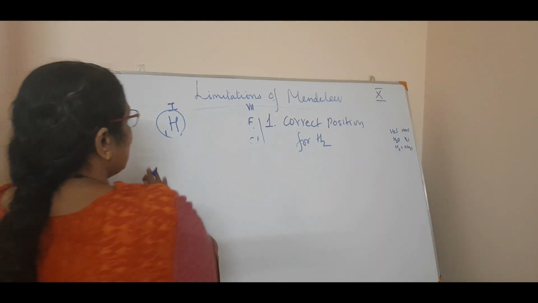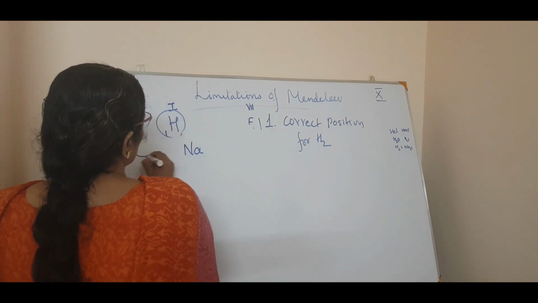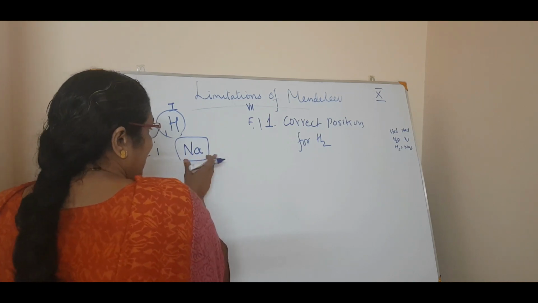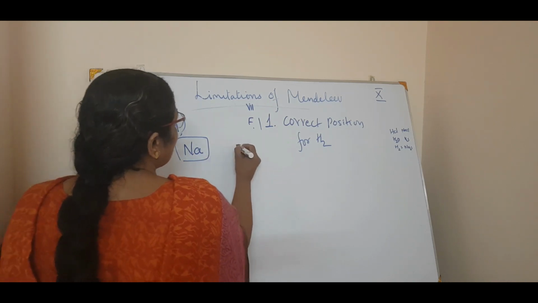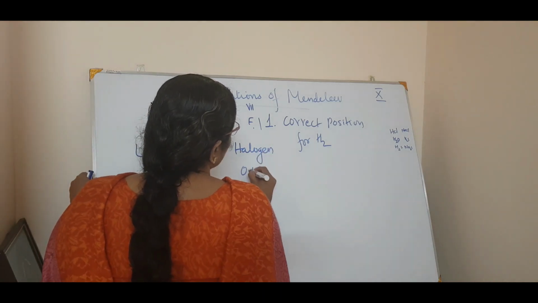Alkali metals, for example lithium, sodium, potassium, and so on. We will take sodium. Sodium, like the alkali metals, forms compounds with halogen, oxygen or sulfur.